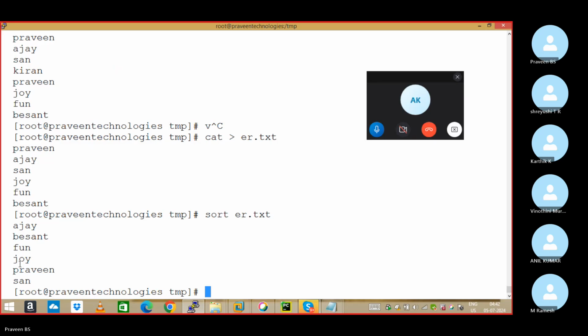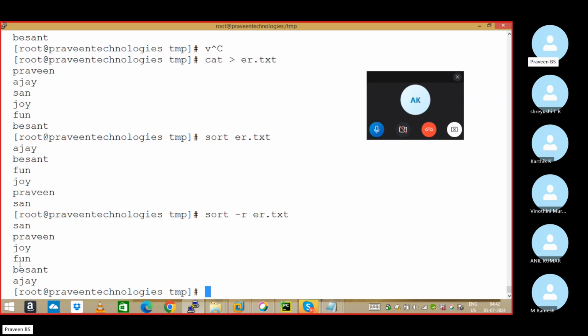All done, right? Yes. Super. Now, sir, I want to arrange in reverse order, Z to A. This was A to Z, sir. When you give sort with hyphen r, it becomes Z to A, reverse. The sort command does A to Z, and sort hyphen r will do it in the reverse order, Z to A. Done, sir. Now in production, in office, alphabet sorting we are never going to use that much normally. We are going to sort with respect to numbers.